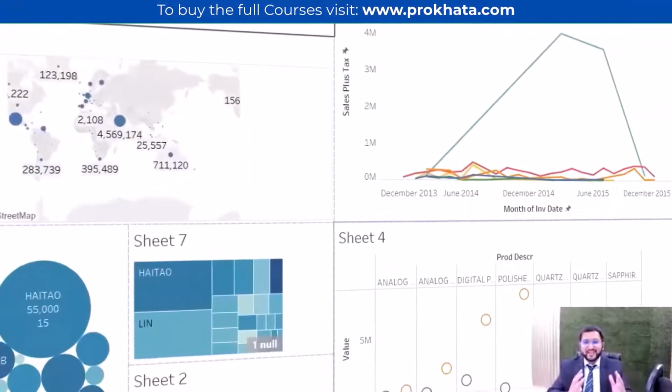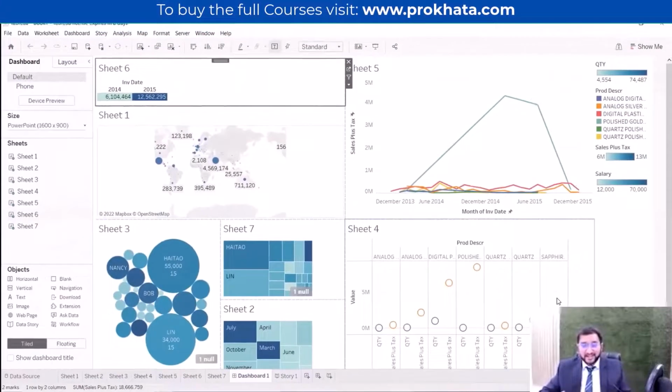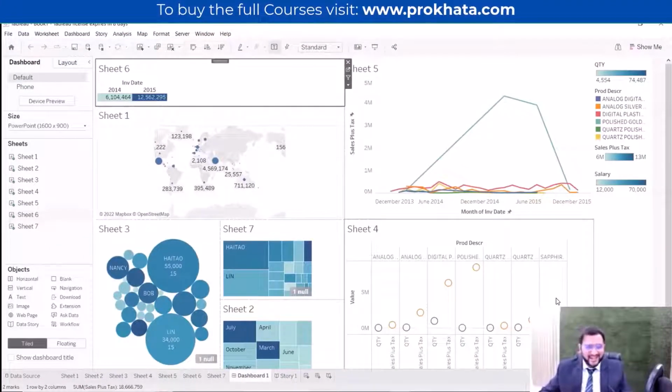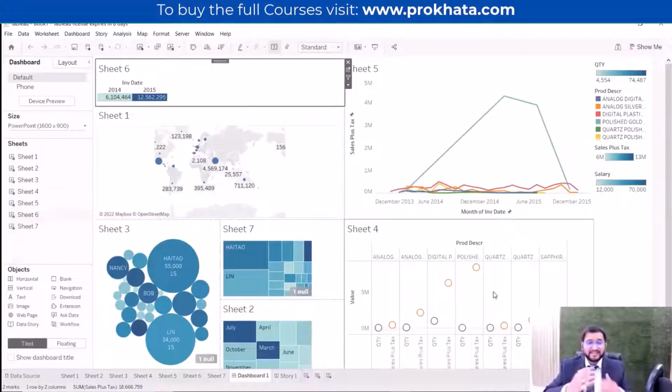So this will be our final dashboard which we will be creating today. There's a magic which is going to happen today, and we will be converting the whole data, which is very complicated to understand, in a very beautiful manner, a very visualized manner, a very presentable manner, in which management can take a better decision.